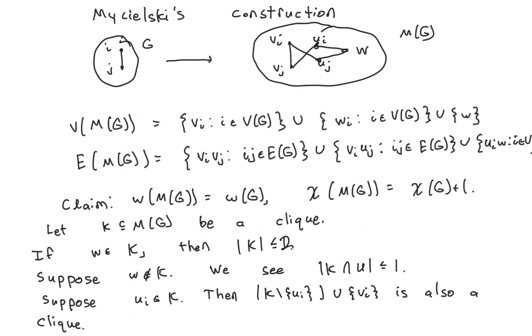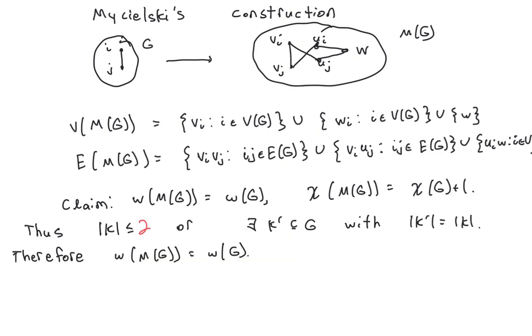The reason is that if U_i was adjacent to some V_j, then by definition ij was an edge in the original graph, but that means V_i and V_j is an edge in your new graph. And so all these vertices in K have to be adjacent to U_i, then by this fact they have to be adjacent to V_i as well, and therefore this is also a clique of the same size.